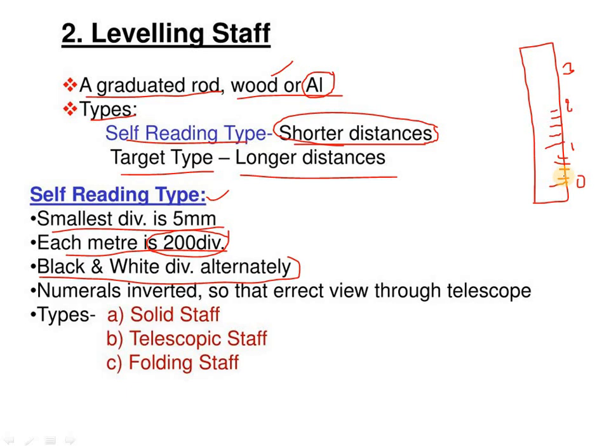The small lines of the divisions are in black color, and the long lines will be in red color. The backside portion will be white. The colors are marked on the leveling staff so the divisions can be identified easily. The numerals are inverted so that we get an erect view through the telescope. The types are solid staff, telescopic staff, and folding staff.